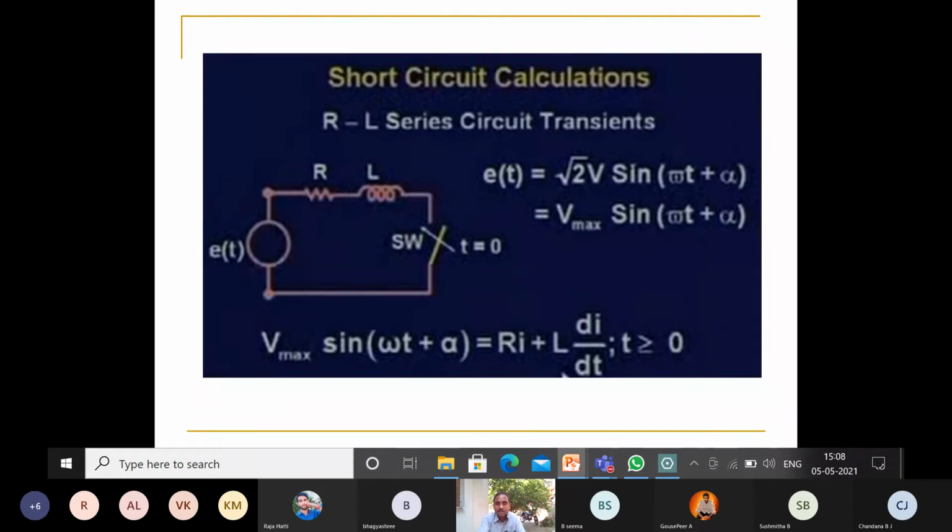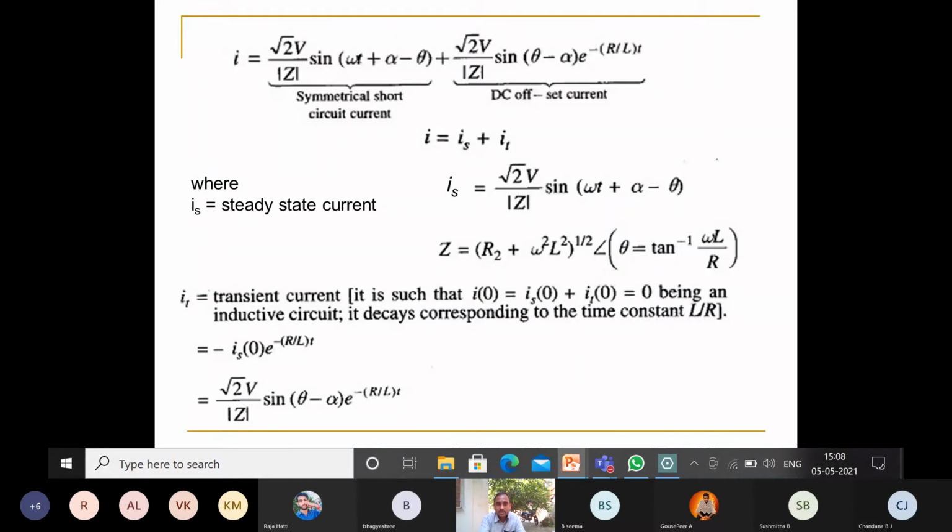If you want the current, i is equal to Vm by Z, that is, root 2 V, which is V maximum, by Z. So i is root 2 V by Z sin(omega t plus alpha minus theta), and the DC offset current is root 2 V by Z into sin(theta minus alpha) into e raised to minus R by L into t.